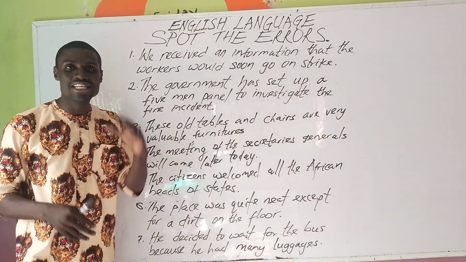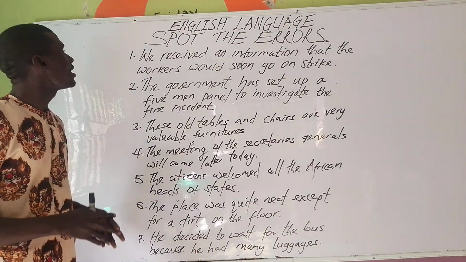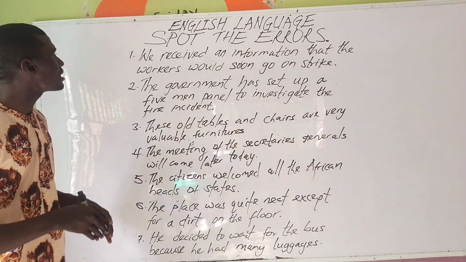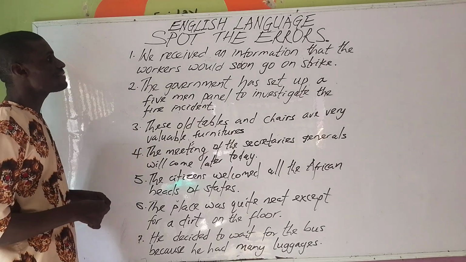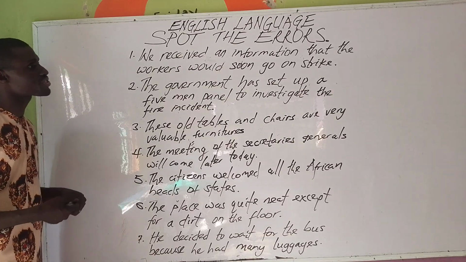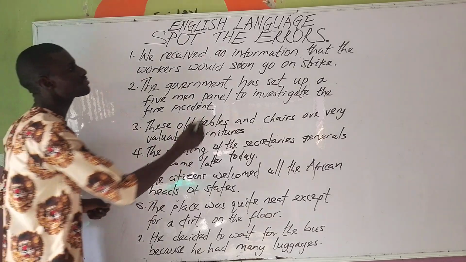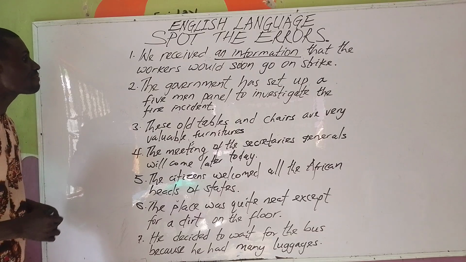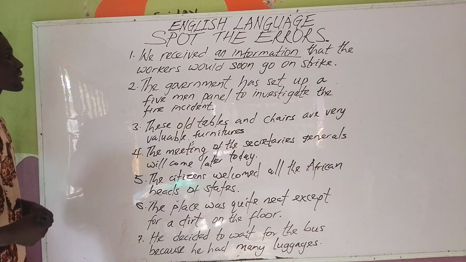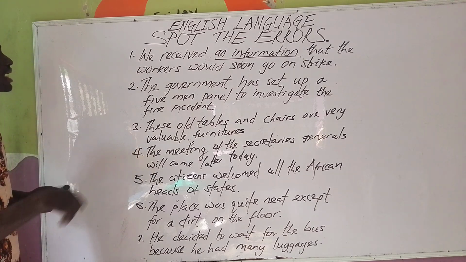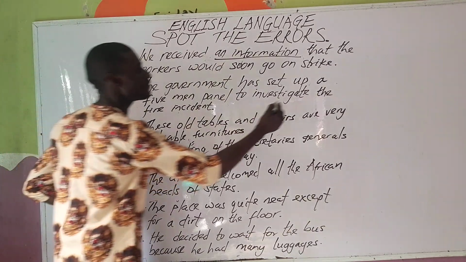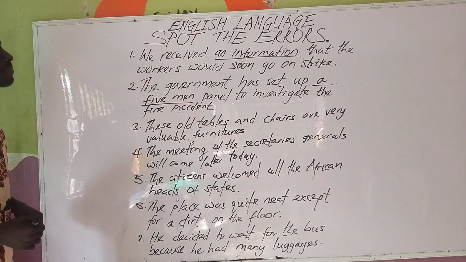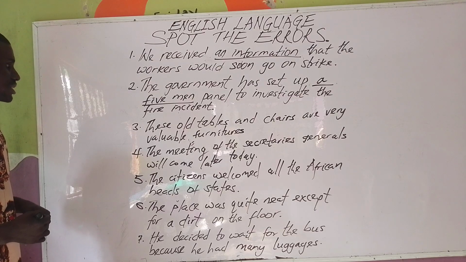And today we have 7 sentences. Let's quickly check the grammatical errors contained in these sentences. The first, we received an information that the workers will soon go on strike. An information, okay? The second sentence, the government has set up a 5-man panel to investigate the fire incident. The fire incident, okay? A 5-man panel. The third, these old tables and chairs are very valuable furnitures.